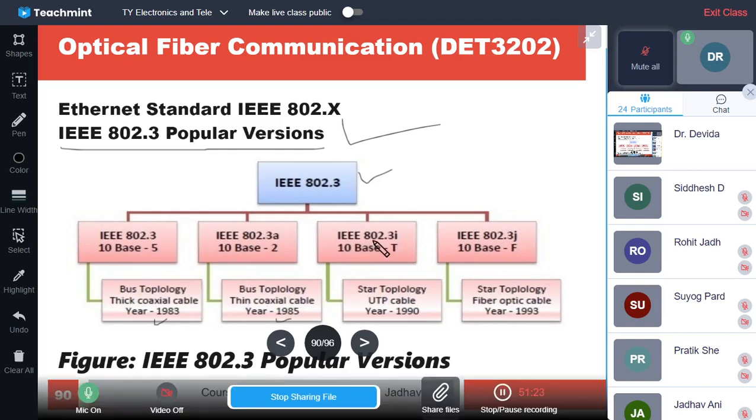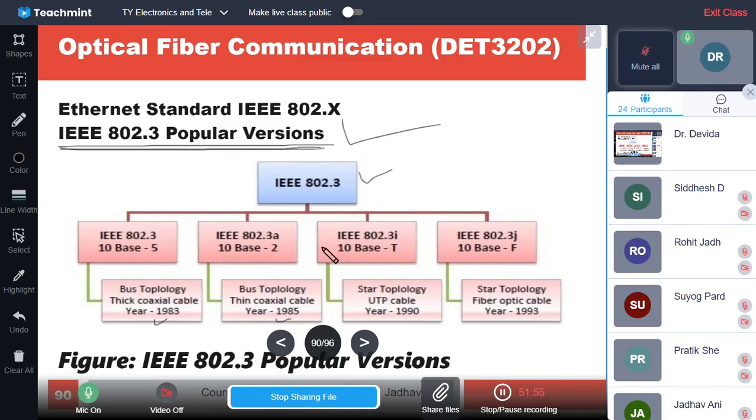Similarly, IEEE 802.3I is there, 3I. So I is there instead of A. Originally IEEE 802.3 is there classically. It is modified as 802.3A, and again IEEE 802.3I. So there are many. Out of those, only the popular versions which are used often are listed here.